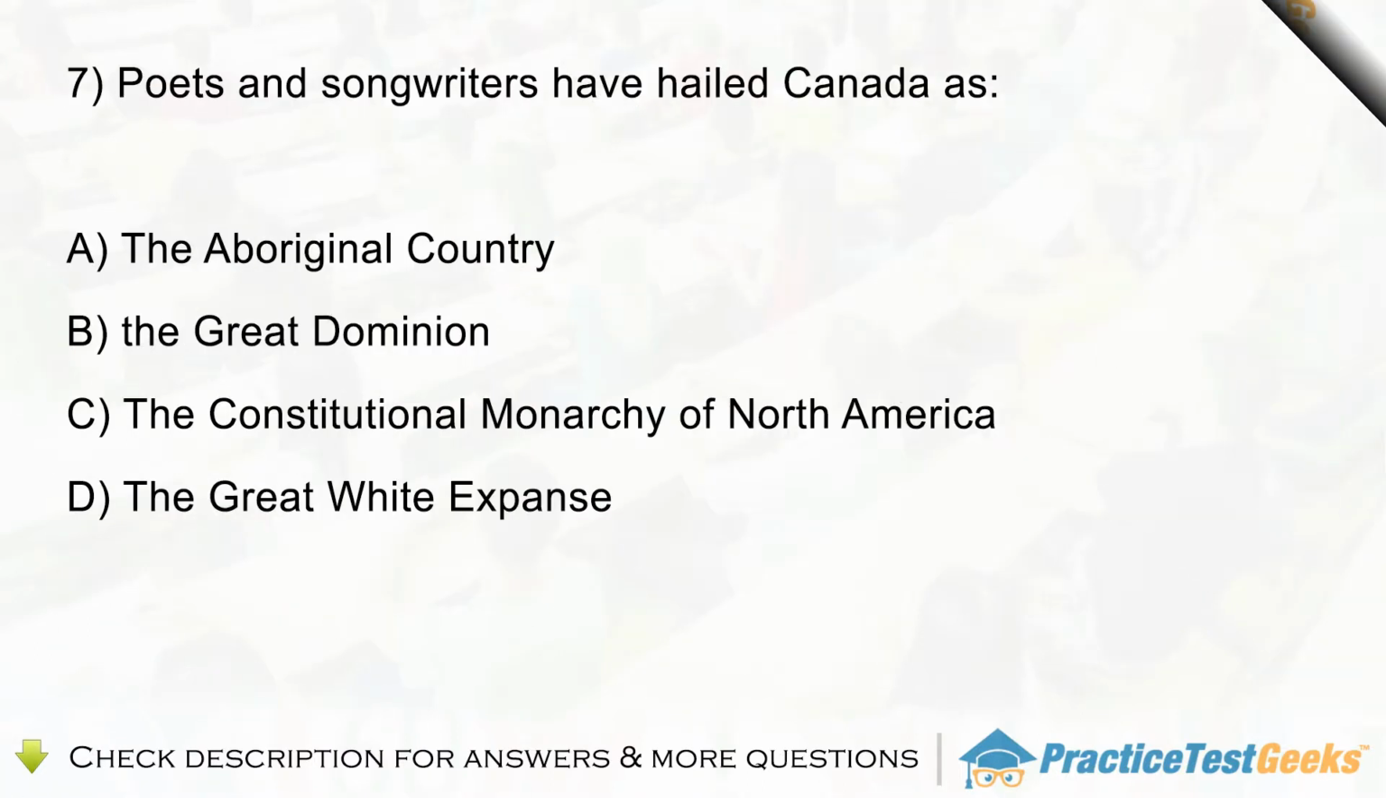Question 7. Poets and songwriters have hailed Canada as A. The Aboriginal country. B. The Great Dominion. C. The Constitutional Monarchy of North America. D. The Great White Expanse.